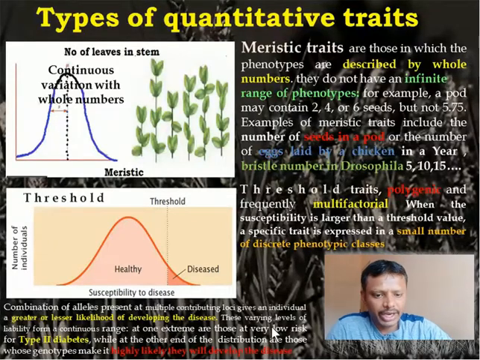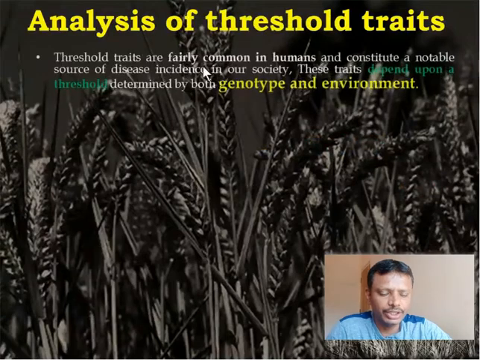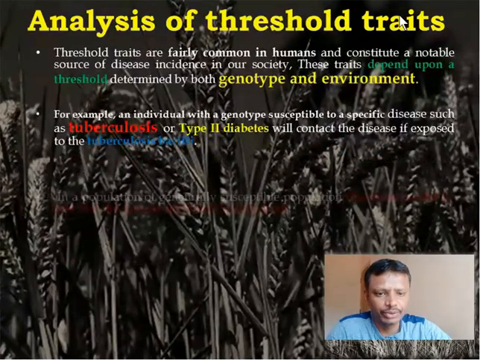We can divide the population into two discrete categories: one with a healthy population, another with a diseased population. Is that clear? In the diseased population also, there will be a range of phenotypes, from limited expression to complex, severe expression. Is that clear? So this is the speciality of this threshold quantitative trait.